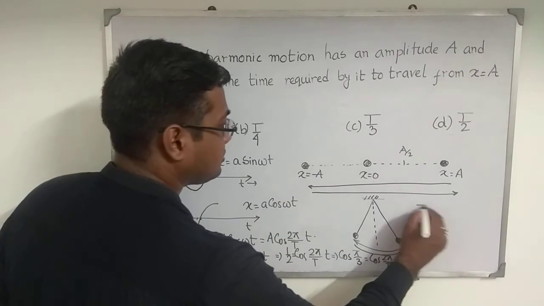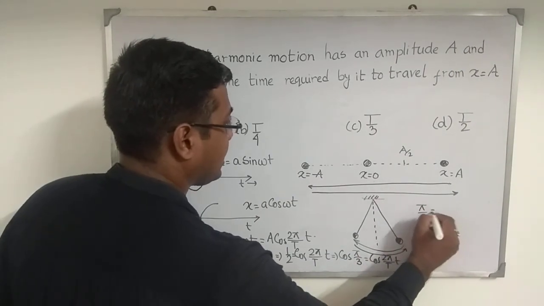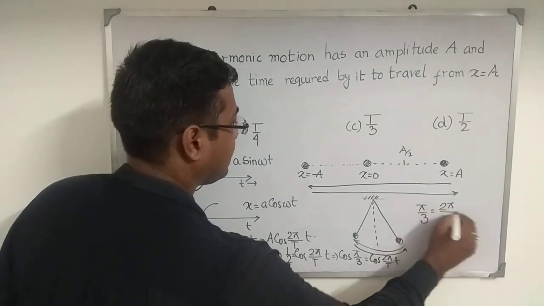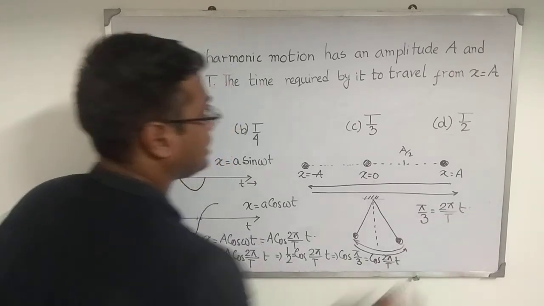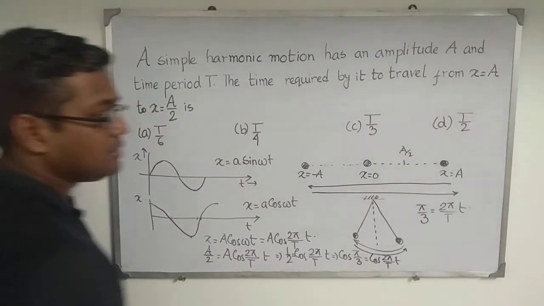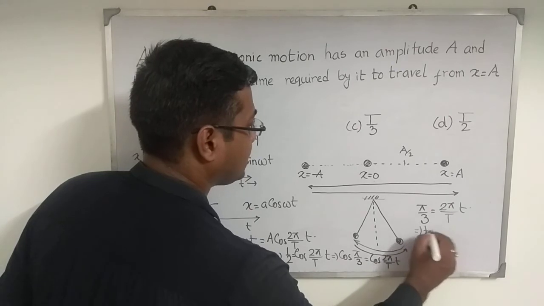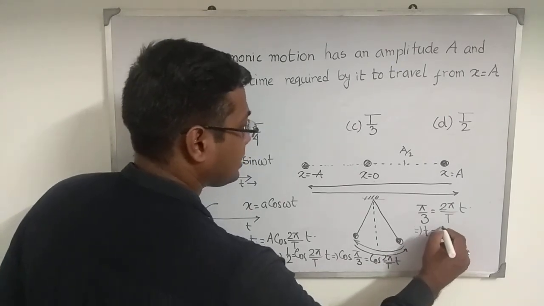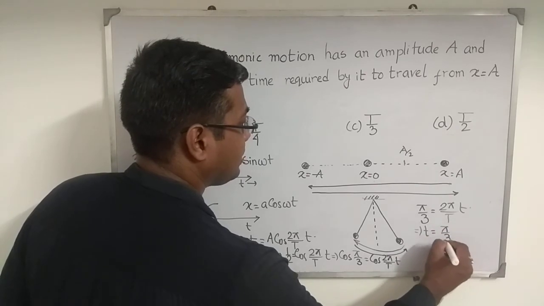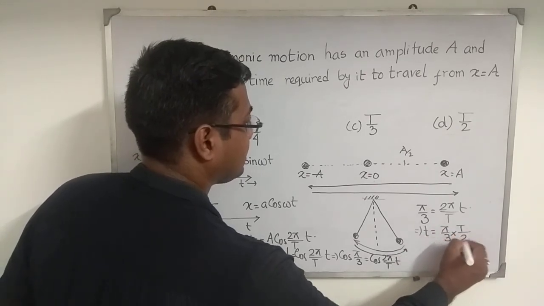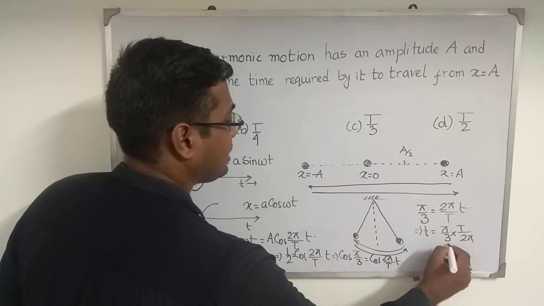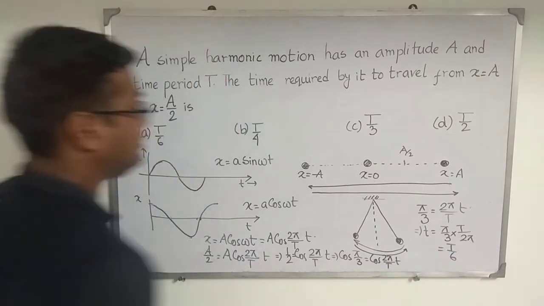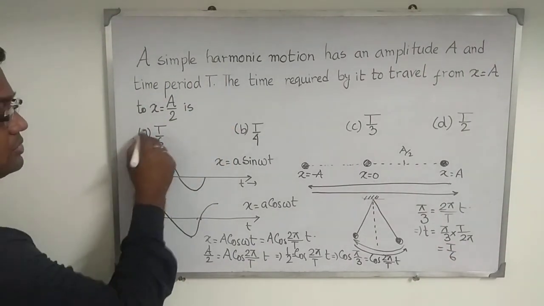So I can write from here, pi by 3 is equal to 2 pi divided by capital T into small t. So what is the value of small t here? Small t is pi by 3 into capital T divided by 2 pi, that is capital T divided by 6. The option A is correct.